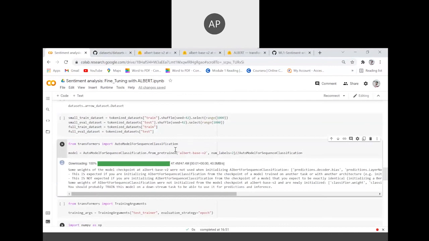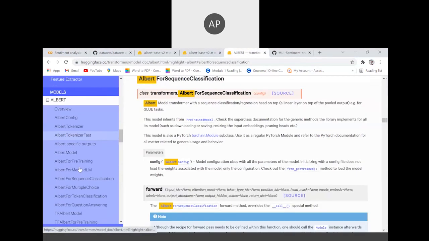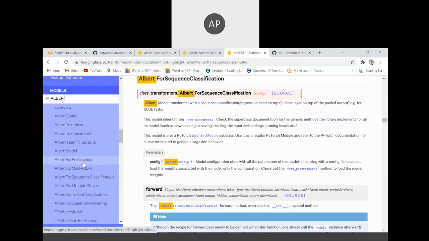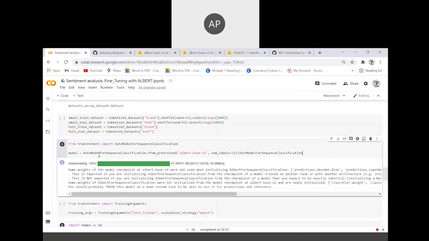I can show you the site where the wrapper is listed. These are various custom wrapper classes for custom NLP tasks. Since we are doing sentiment analysis, that is binary classification, we are using Albert for sequence classification. Basically, it is a wrapper and it is a PyTorch torch.nn module. You can refer to the site, Albert in transformers. So we import the Albert base v2 model with the AutoModelForSequenceClassification wrapper.